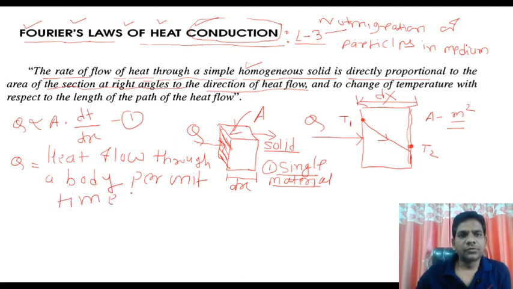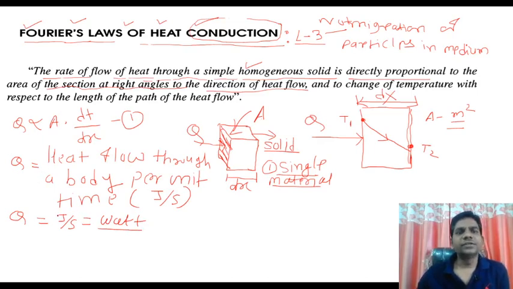We know the unit of heat is joule and time is in seconds, so q is joule per second, and joule per second is nothing but watt. So the unit is watt.